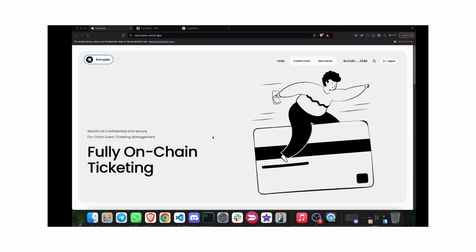Encryptex is basically a fully on-chain ticketing platform made for Web2 users, Web3 users, and Web3 anon users. So why did we build this, right? When I went to many of these global events, so many anon devs and on-chain users wanted to join the global hackathons, and there is a kind of staking fee or fee that we need to pay to get in those events.